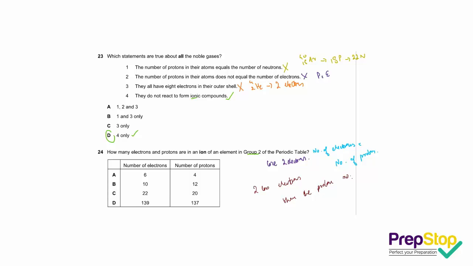If we take a look at the options we have, we see that option A states 6 electrons and 4 protons. This is incorrect because there are more electrons than protons. Option B states 10 electrons and 12 protons. This is correct because it fulfills the condition we have that it should have 2 less electrons than the total number of protons. So the correct answer is B. If we take a look at option C and option D, both have more number of electrons than the number of protons, thus they do not fulfill the condition.